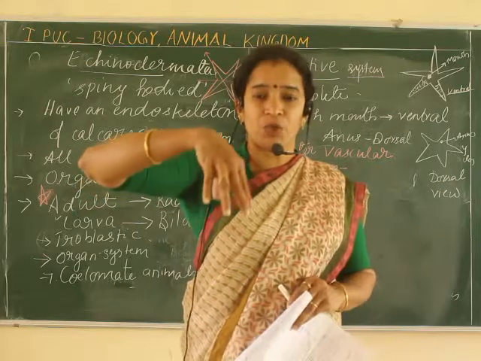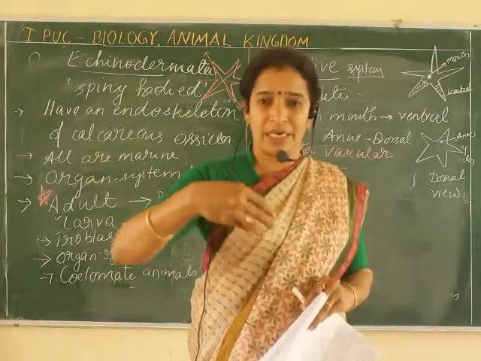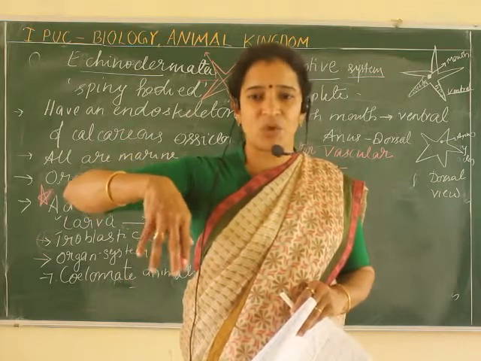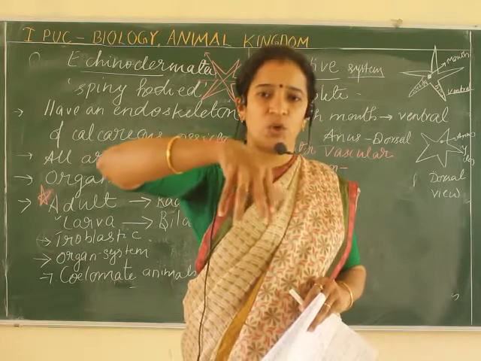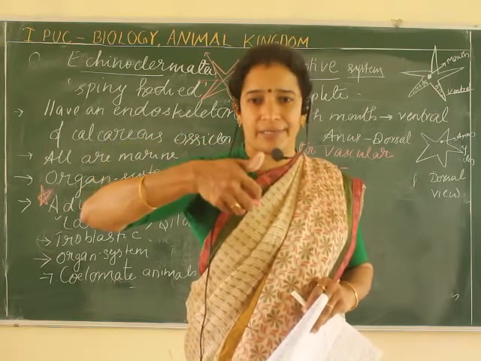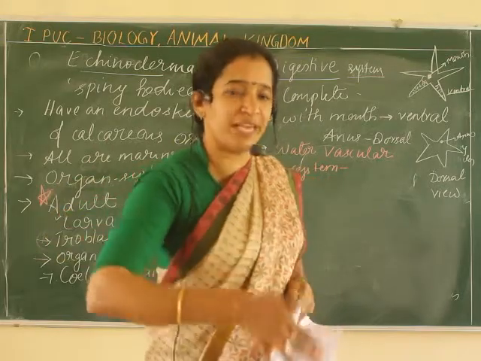Ventral side. So they will be hanging down in the water. Many such structures hang down and help for movement. They will collect the water, and that water pressure helps for their movement also.